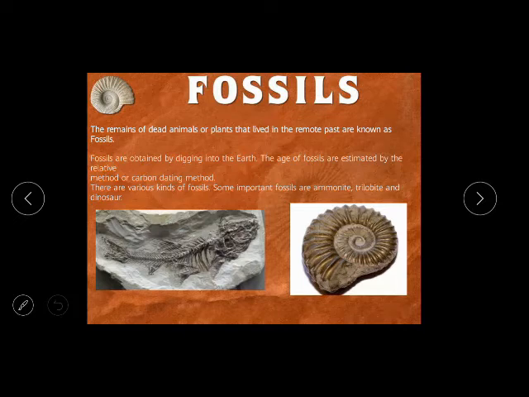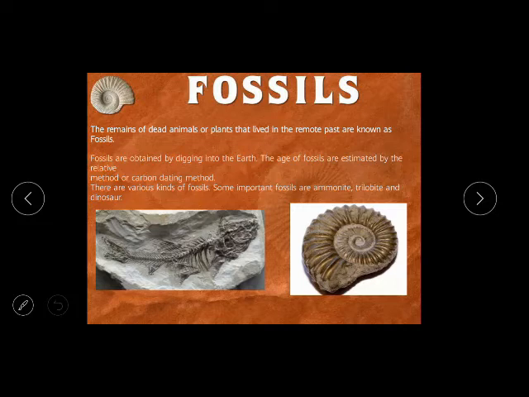Those dead animals or plants who died 200 to 300 million years ago, and their remains. For example, an animal has died due to the falling of a stone. A big stone falls on the animal and the animal dies, then what will happen? The animal will get stuck under the stone, and that stone will stay there for thousands of years. And after that, if somebody comes with a JCB and breaks the stone, then what will happen?